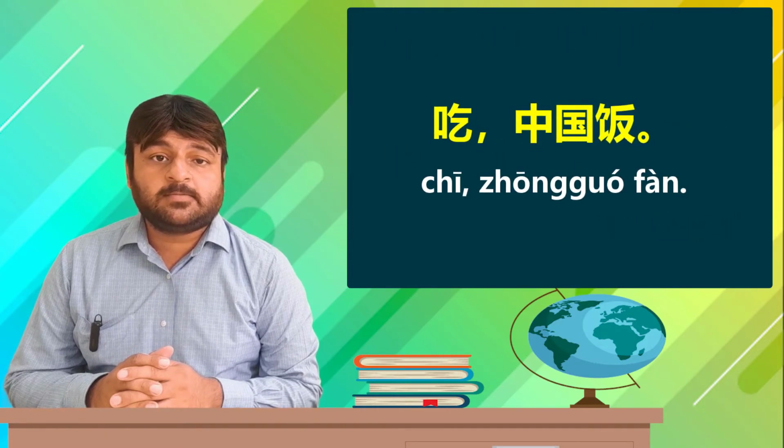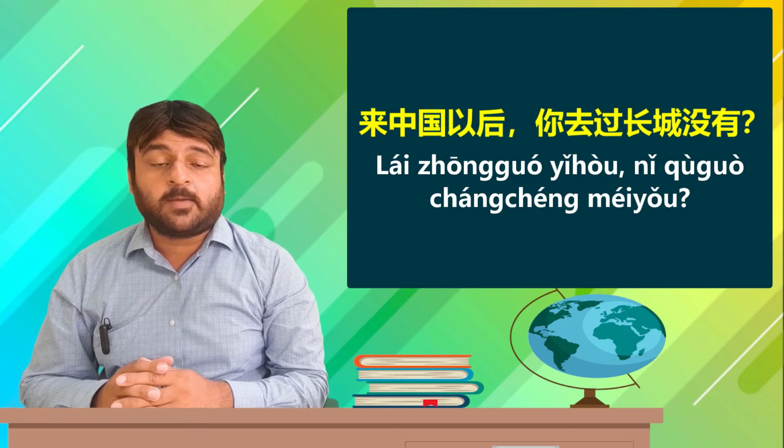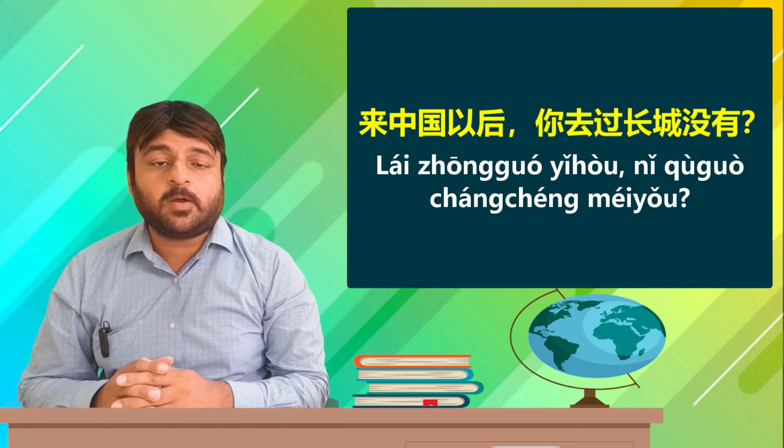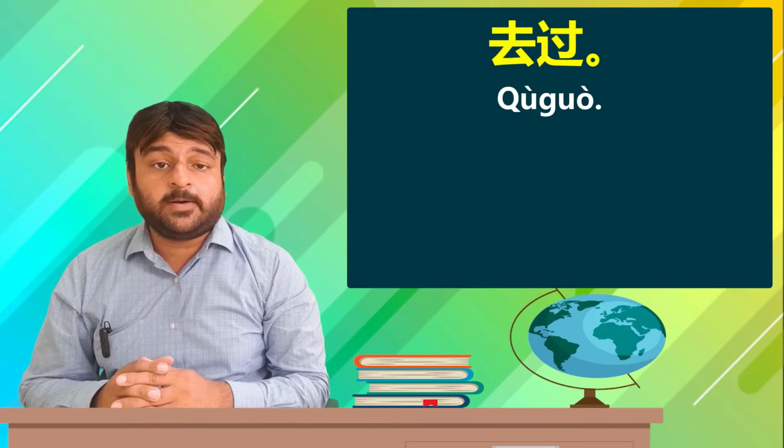吃, to eat. 中国菜, a Chinese dish. Before coming to China, had you eaten a Chinese dish? 没有, no. Before coming to China, I had not eaten a Chinese dish. Let us now look at the following sentences. 来中国以后, after coming to China. 你去过长城没有? Have you gone to the Great Wall or not? 去过, went or already went.